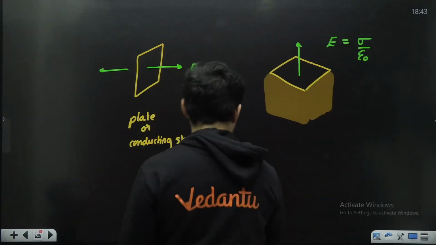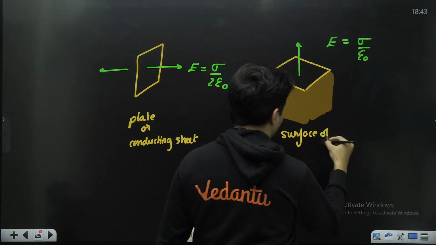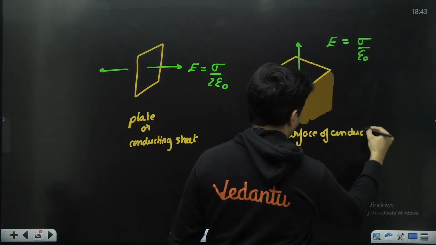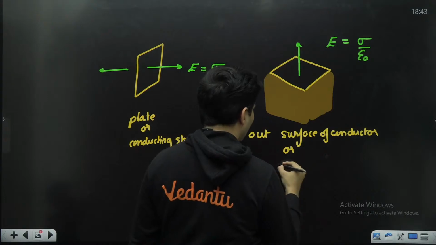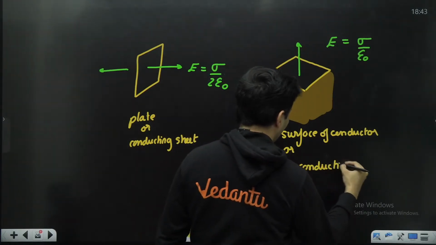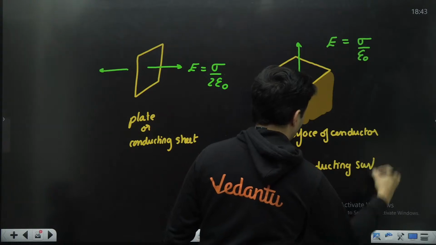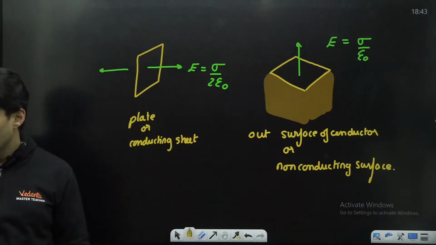Okay. So this is basically for the surface of a conductor, just outside the surface of a conductor, or for a non-conducting surface also. Non-conducting surface. Both the times you can use it. Is that okay now? Clear?